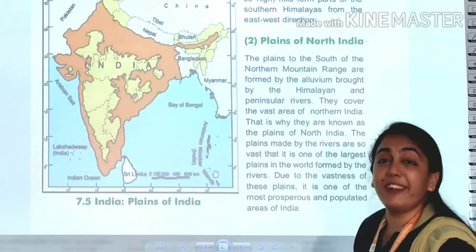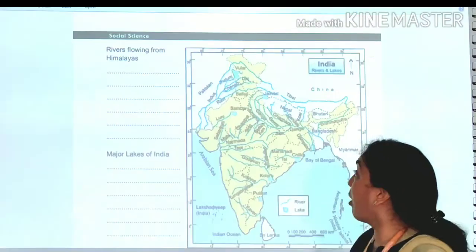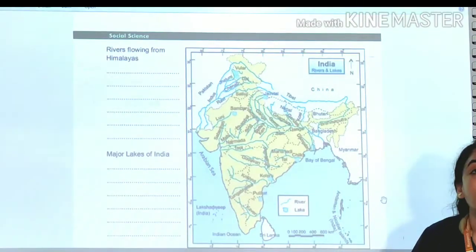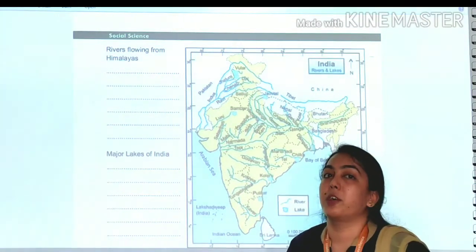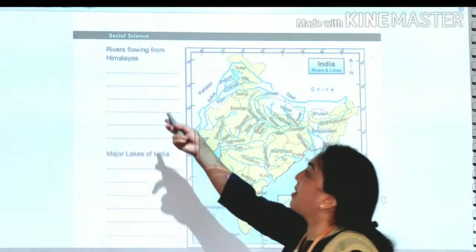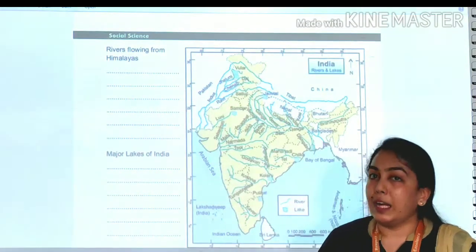Now moving to the next page. Coming to the next page, here you can see another map. This map is showing us the major rivers and the lakes of our country India. Here also there are blanks which we have to fill.